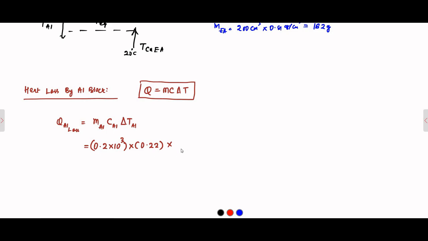Here the initial temperature was 80 and the final temperature is T_EQ. So this is equal to 44 into (80 minus T_EQ).